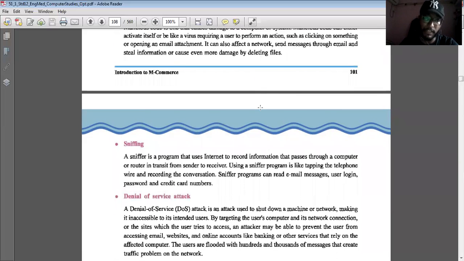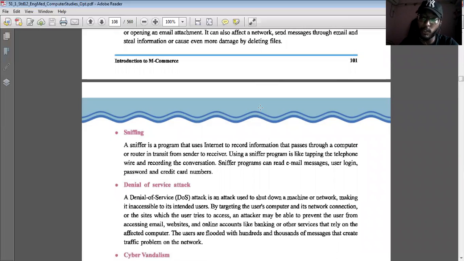Next is sniffing. Sniffing is a program that uses the internet to record information that passes through a computer router. As you know, the use of a Wi-Fi router is to get connectivity. If we are using a Wi-Fi router, we can connect many other devices to it, whether it's a laptop, mobile, tablet, or smartphone. We can get the internet for internet purposes through the Wi-Fi router.